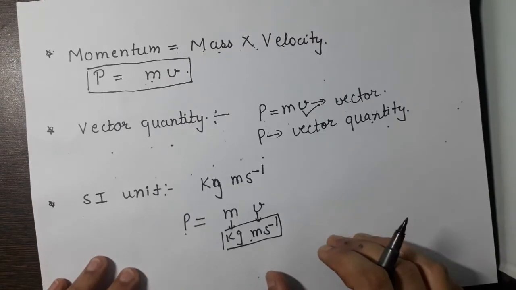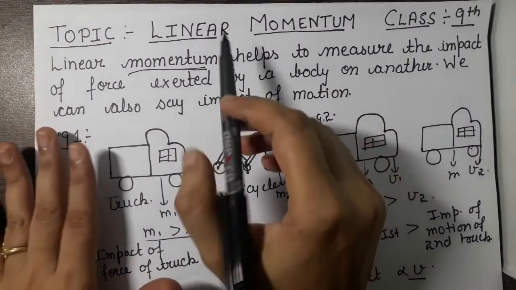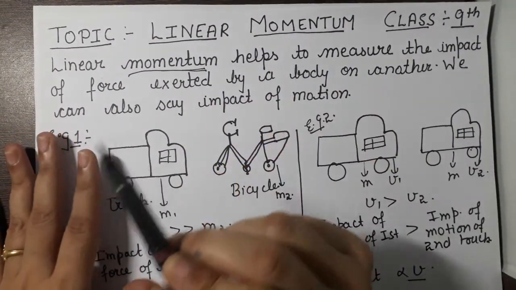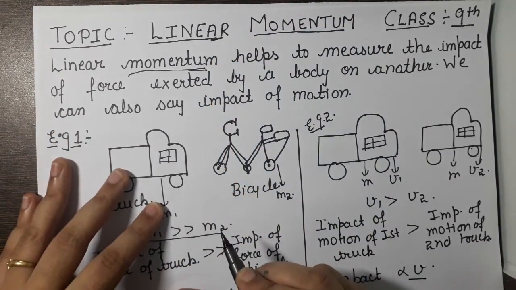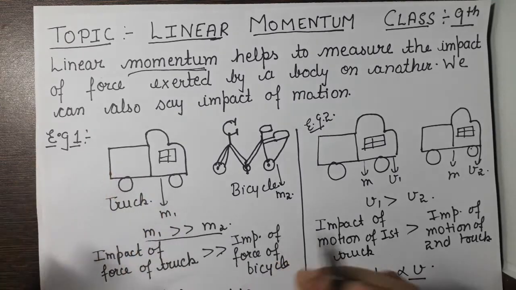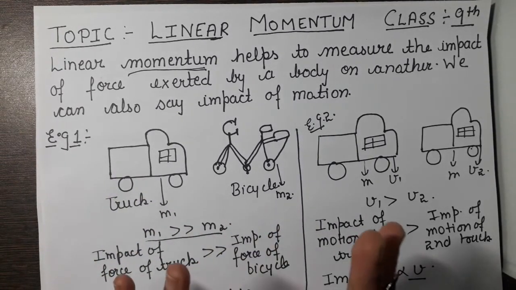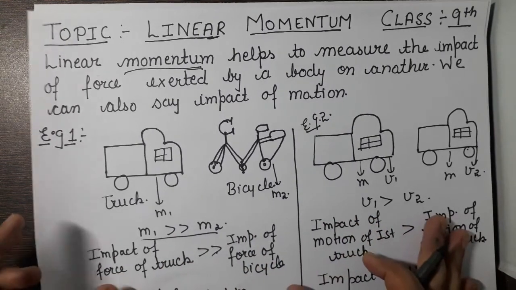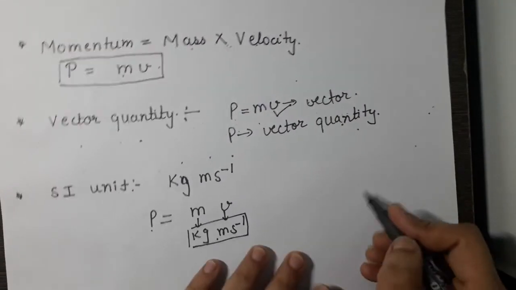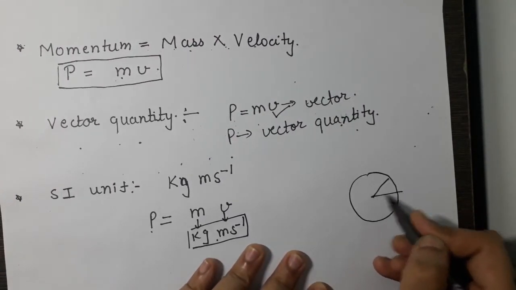Now in the starting we said momentum as linear momentum. Why are we saying it linear? Because we are talking about the motions which are in a straight line. We are not talking about any circular motion. When the motion is circular, this motion will generate an angle, any type of angle.